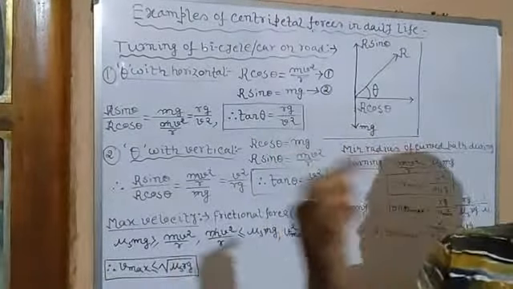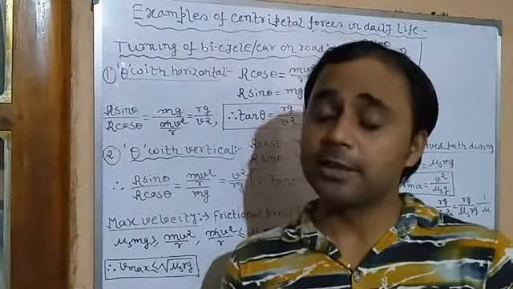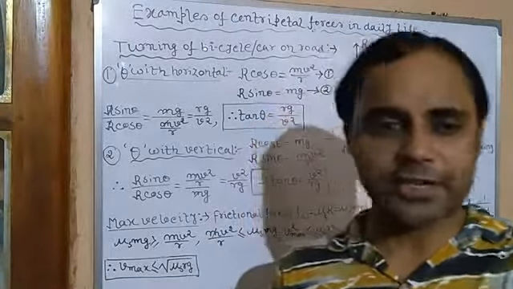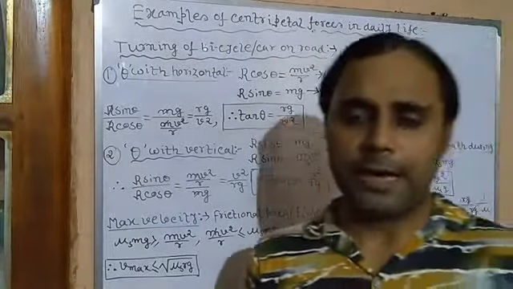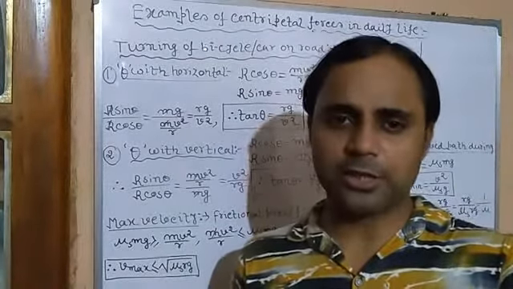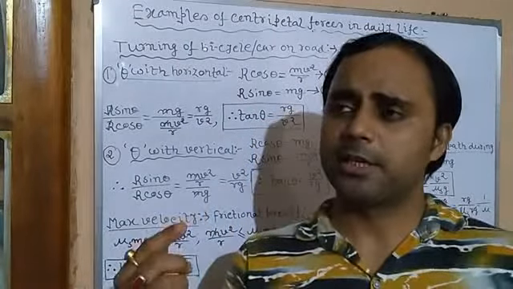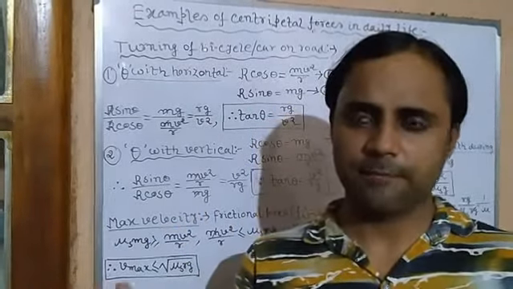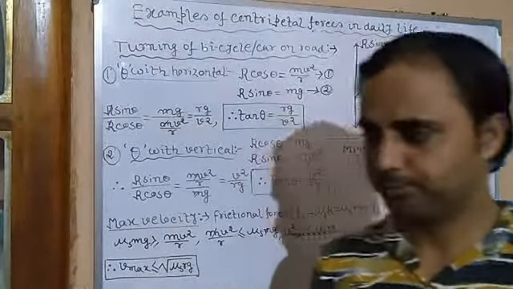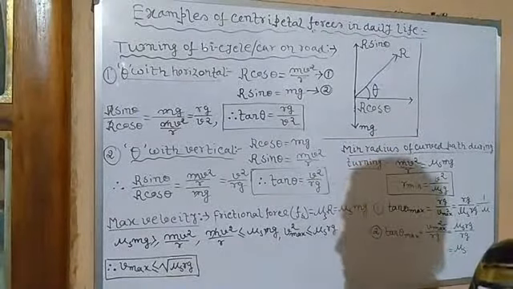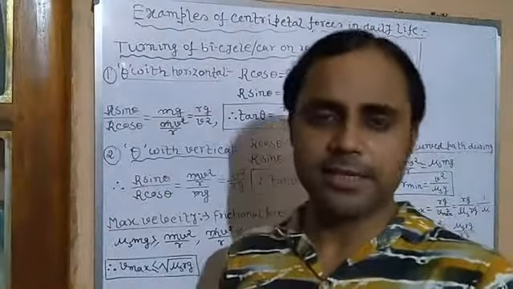But in the case of rotation of a stone in a circular path, what do we get? The centripetal force. This is because of the tension of the string, which also arises from the weight of the stone or the object. Clear? Because when the string breaks, the centripetal force is absent and the stone moves along the tangent. Since tension is absent, centripetal force is 0. So this tension supplies the necessary centripetal force.